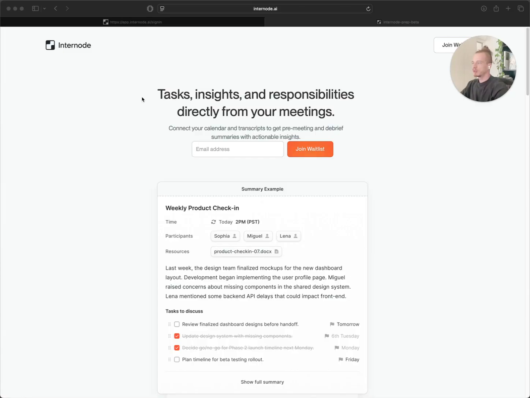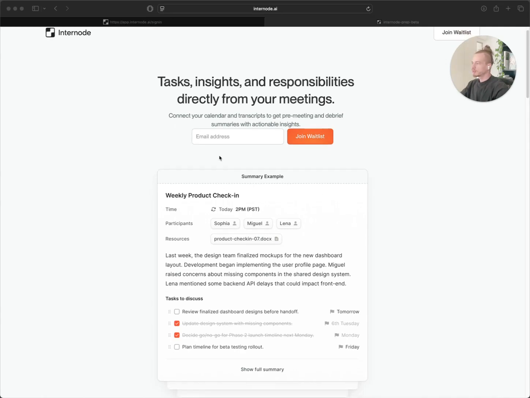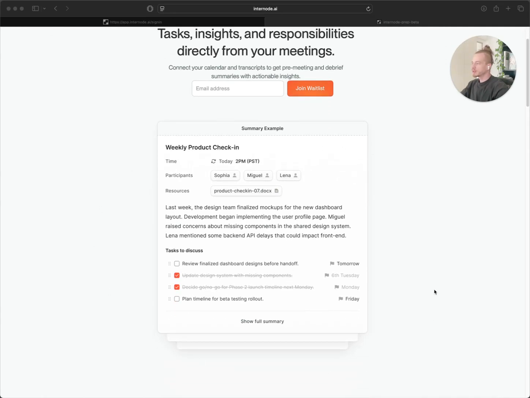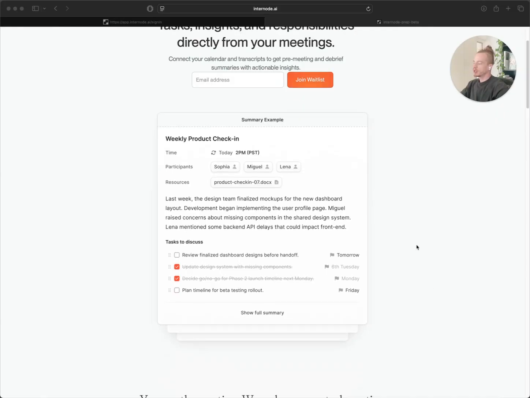And we are going to give you prep reports that you can read previously to each meeting, or you can read the debrief reports that we are generating after each meeting. And we are going to give you much more than that. For example, as you can see here in this example, after each meeting, we are generating a report for you where you can see the name of the meeting, the time, list of participants, and resources, for example, if you have uploaded a transcript or not.